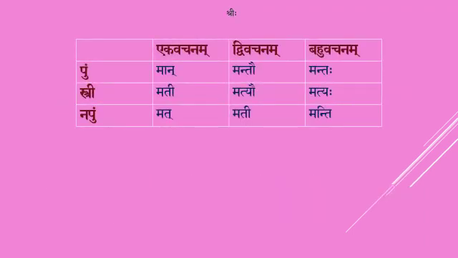The resulting answer, the ending will be like this. In Pullingam Ekavachanam it will be Man. In Pullingam Dvivachanam it will be Mantau. In Pullingam Bahuvachanam it will be Mantaha. In Strilinga Ekavachanam it will be Mati.